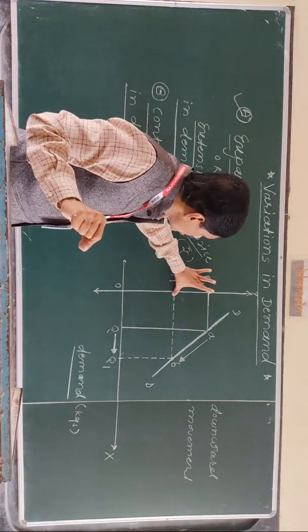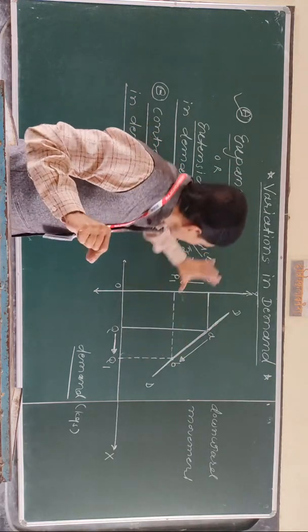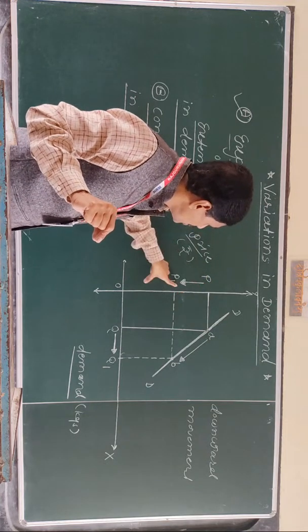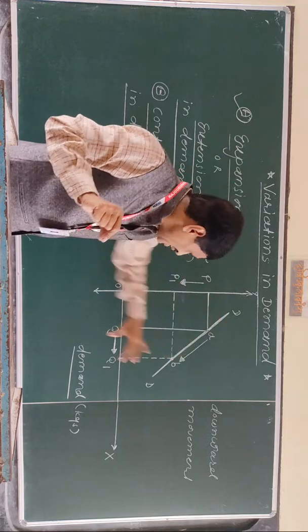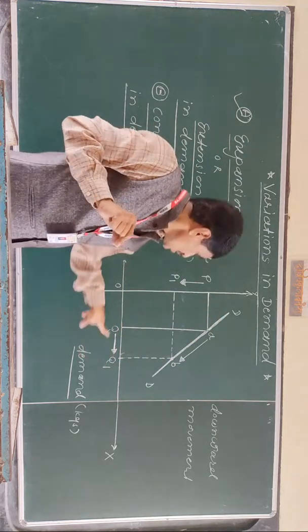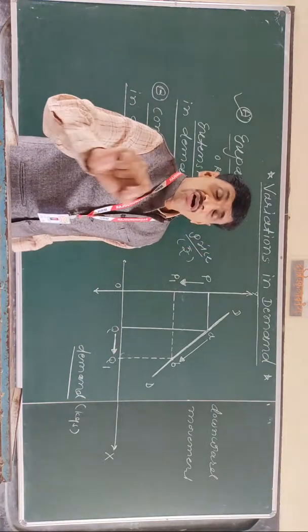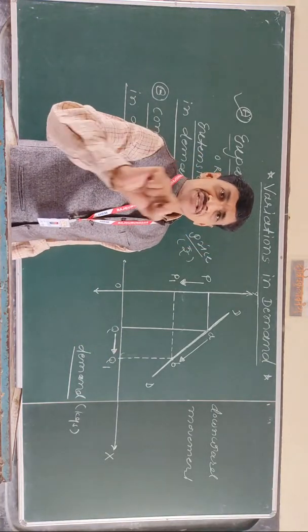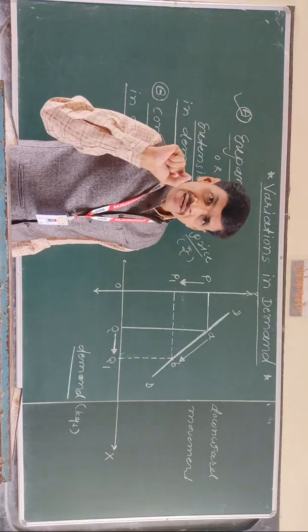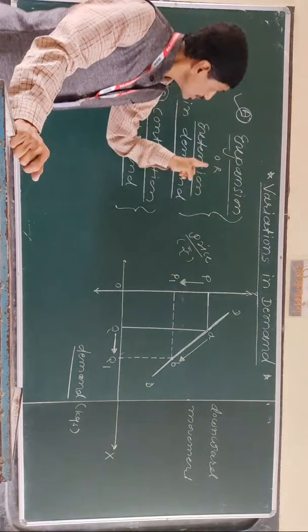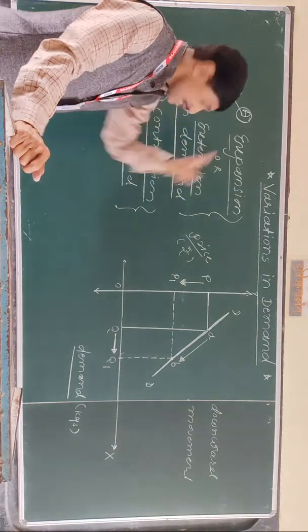Because look, when price falls from P to P1, then demand rises from Q to Q1. It is called extension or expansion in demand. Clear? So here is the end of the first type of variation in demand.